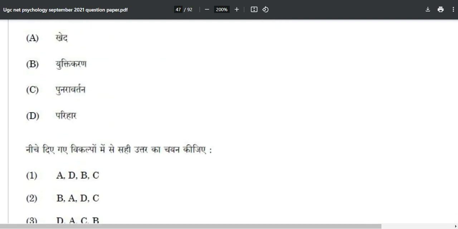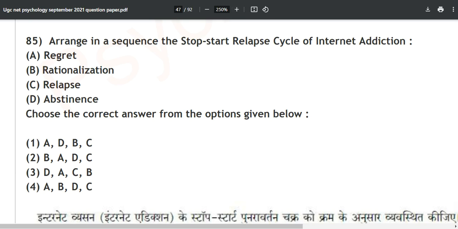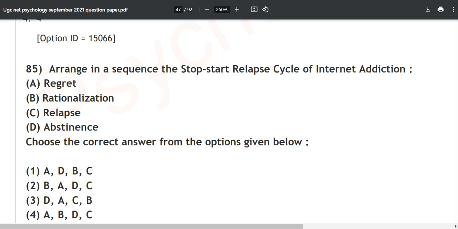Now moving forward to this particular question. If I don't tell you this question, it is completely fine. It has never come, and it will most likely not come again. There's nothing to explain as such over here, because it is nothing of any importance. So they are asking to arrange in a sequence the stop-start relapse cycle of internet addiction.